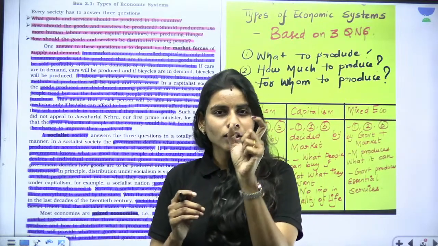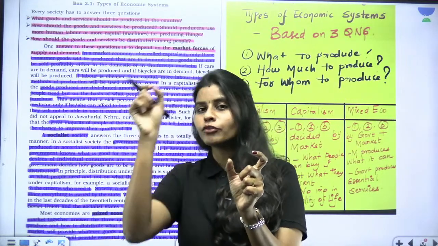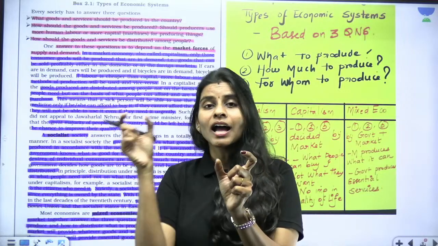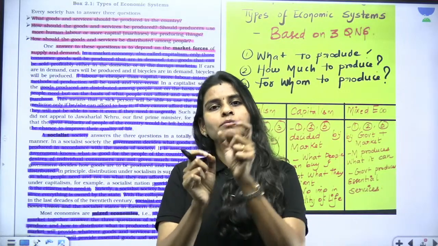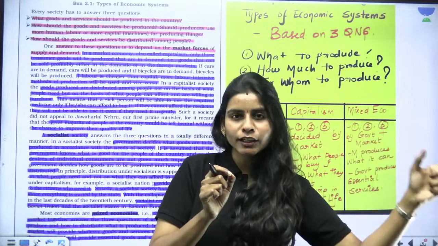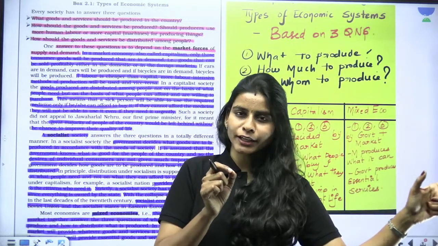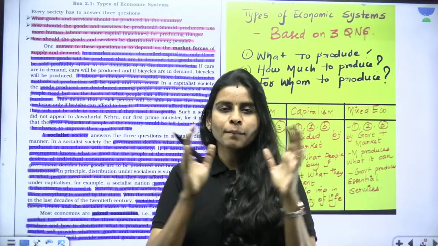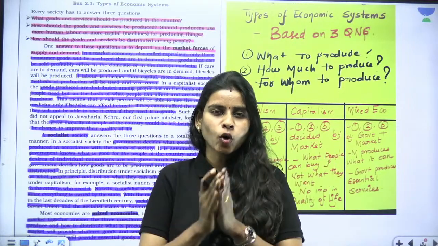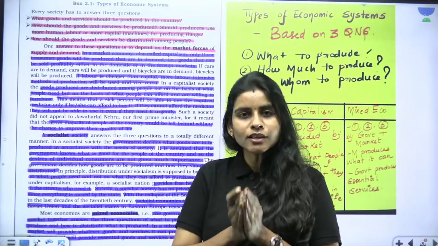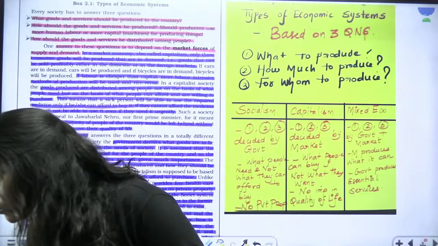See, this word socialism is sometimes referred to as communism, and this word socialism is sometimes referred to as mixed economy or mixed socialist economy. So we will see the differences between all these three types of economic systems now. Is everything clear so far? Do you have any doubts so far?